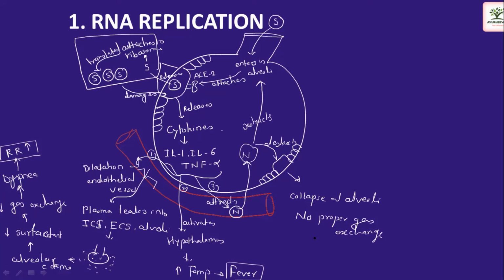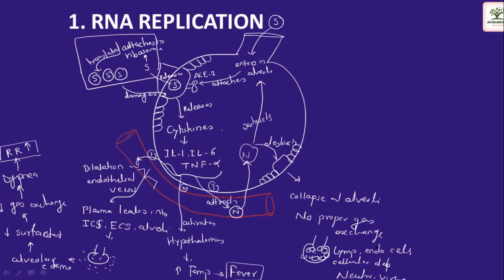So due to the collapse of alveoli, what happens is this alveoli looks like this. This is the alveoli, which is filled with lymph, endothelial cells, cellular debris, neutrophils, and the dead virus or live virus.